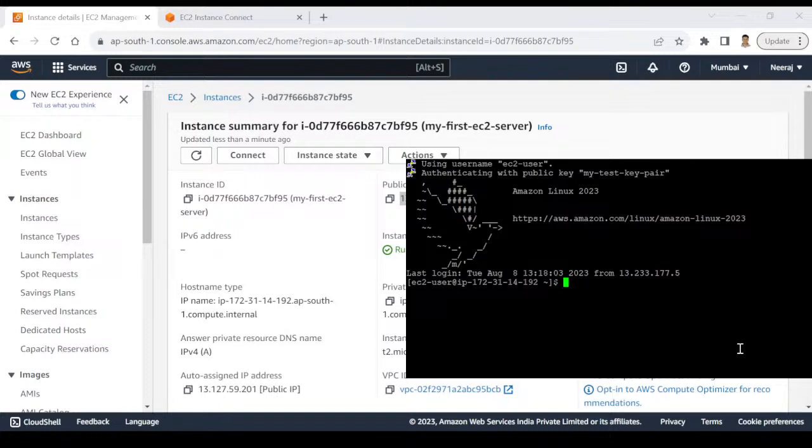Okay, so basically this terminal, right, it's nothing but we are connected to the same server. Earlier we connected through the browser. Now I am connected through this PuTTY tool. The benefit is any user who may or may not have access to your AWS console, as long as they have the key pair and they know the public IP address, can connect to your server.